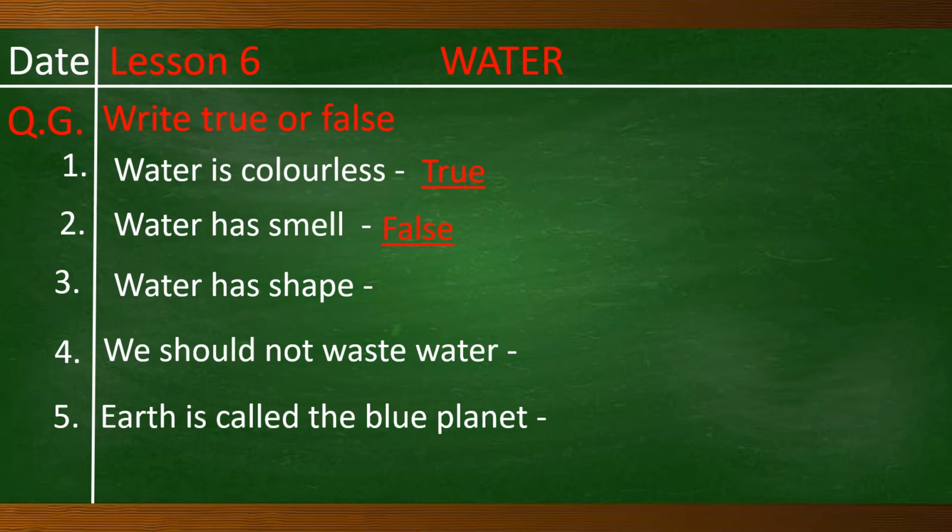Does water have any shape? No, it will be false. Water takes the shape of a container. Number 4, we should not waste water. Yes, it is right. It is true. Number 5, Earth is called the blue planet. Yes, right, true.